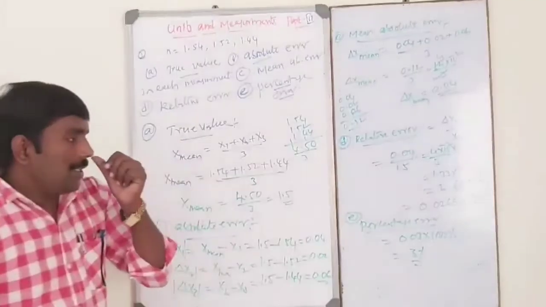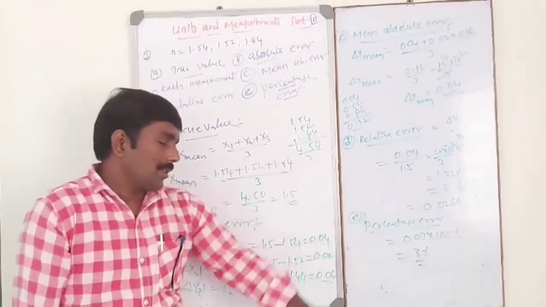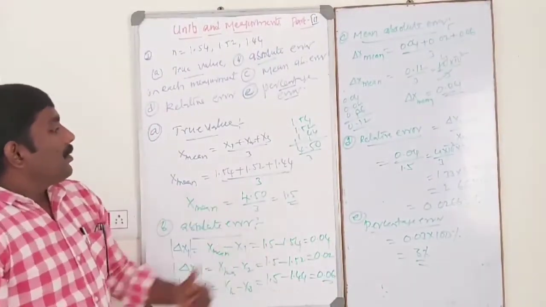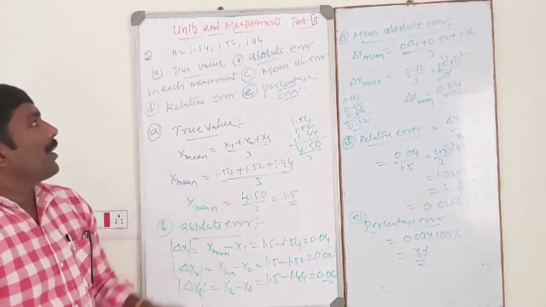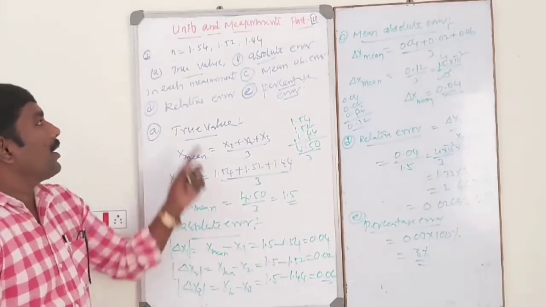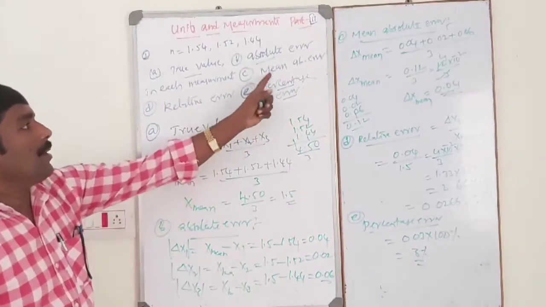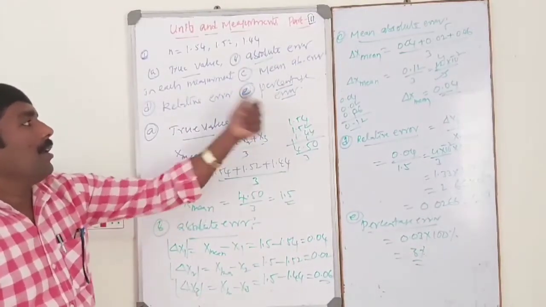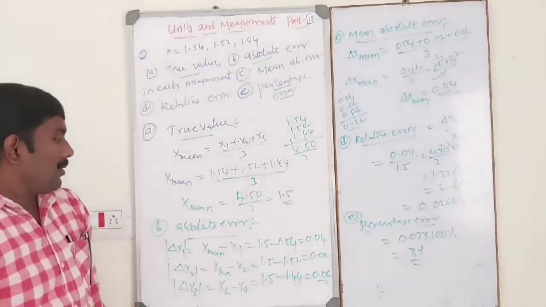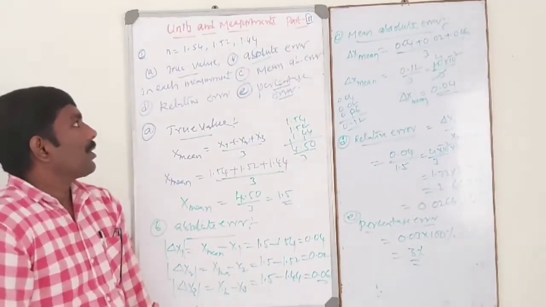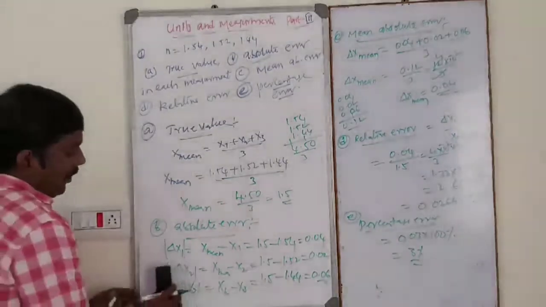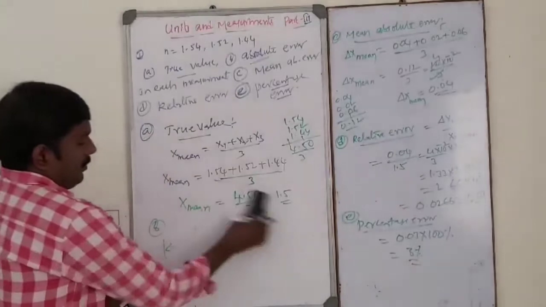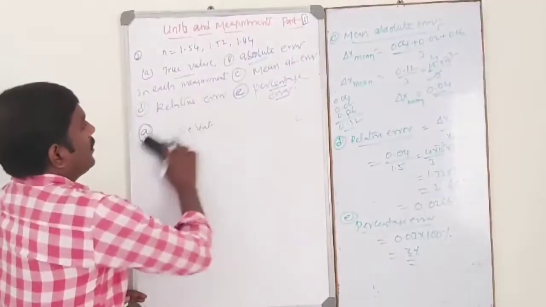So percentage error is 3%. So this is one numerical problem: how to calculate true value, absolute error in each measurement, mean absolute error, relative error, and percentage error. Okay, so this is one way to find out the errors.